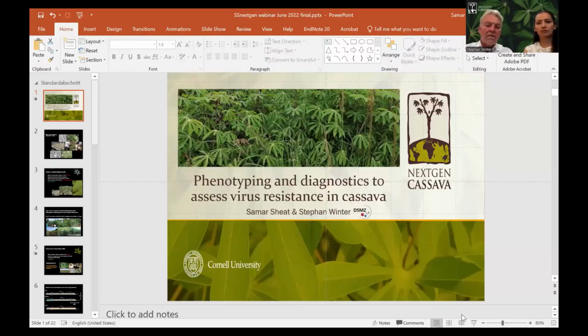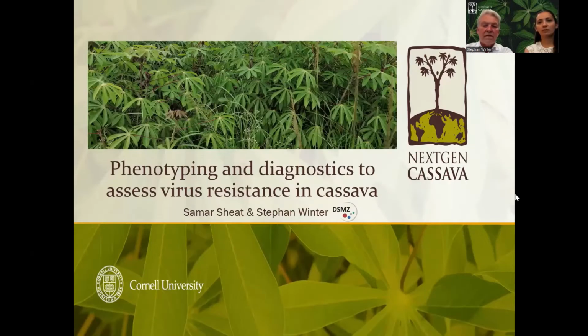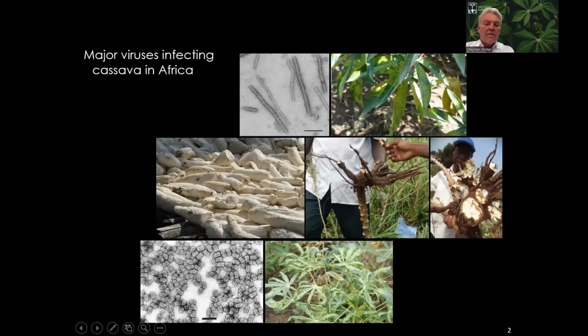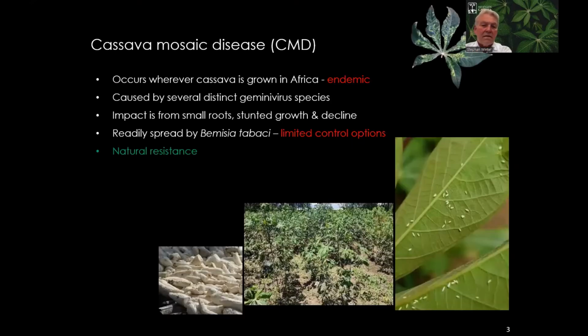We are Stephan and Samar Sheat from the DSMZ plant virus department in Germany, and we would like to share some of our insights into the development of virus resistance in cassava. In Africa, we are dealing essentially with two major diseases: cassava mosaic disease caused by cassava mosaic viruses and cassava brown streak disease caused by cassava brown streak virus, two viruses that belong to very diverse virus families with diverse biology and causing also quite distinct diseases.